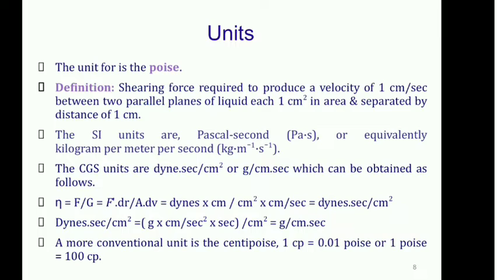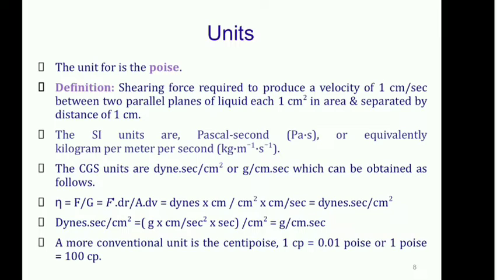Now, force is expressed in terms of dynes. dr, the distance, is expressed in centimeters. A, the cross-sectional area, is expressed as centimeter square. And finally dV, the velocity, is centimeter per second. Then centimeter and centimeter get cancelled, one centimeter cancels and centimeter square remains. Seconds, being in the denominator of the denominator, go to the numerator. So finally the value remaining is dynes multiplied by seconds per centimeter square. This is the first unit.